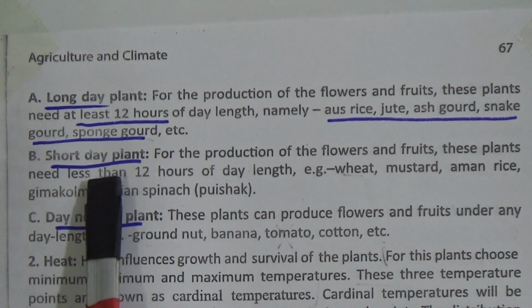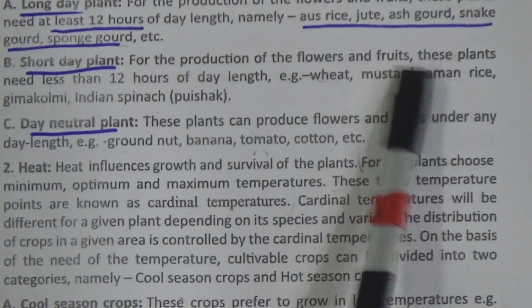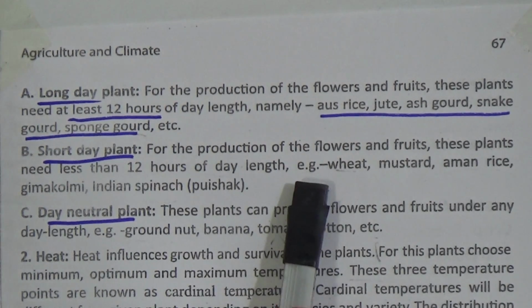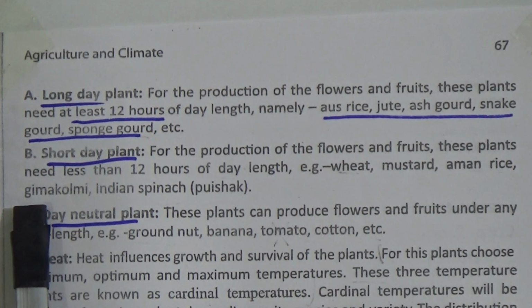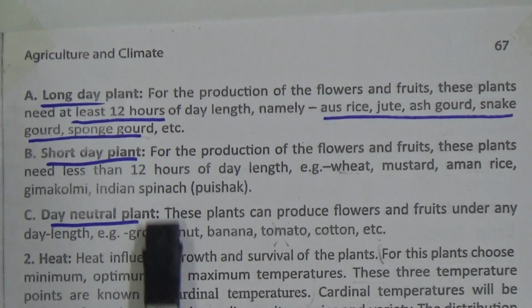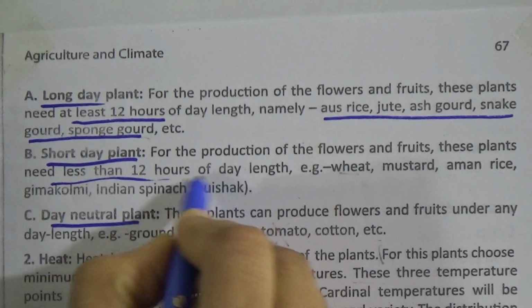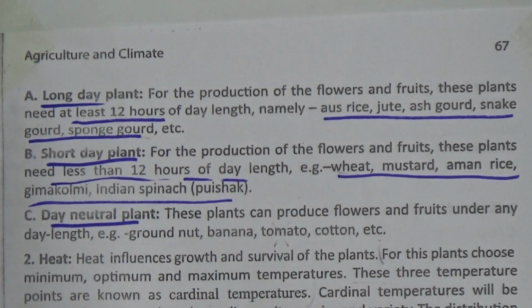Number B, short day plant. For the production of the flowers and fruits, these plants need less than 12 hours of day length. For example, wheat, mustard, aman rice, gimakolmi, Indian spinach, that is puishak. So they need less than 12 hours of day length and we have to know the examples very well.